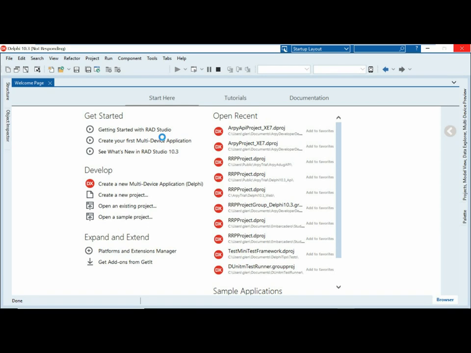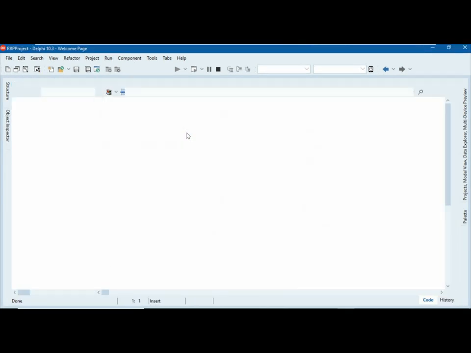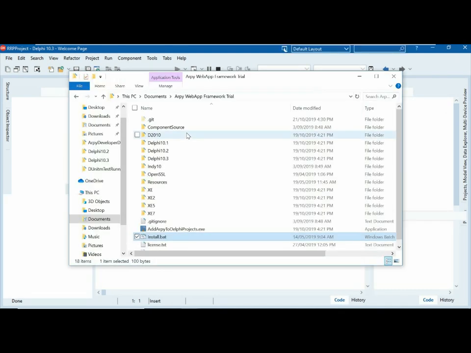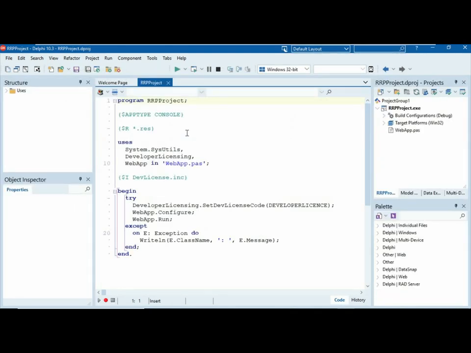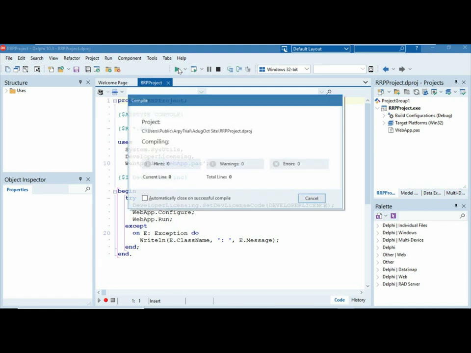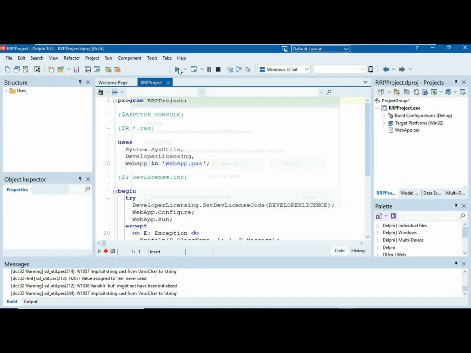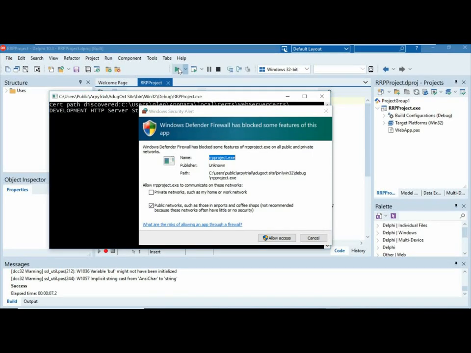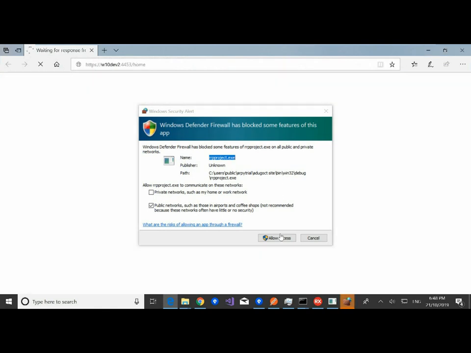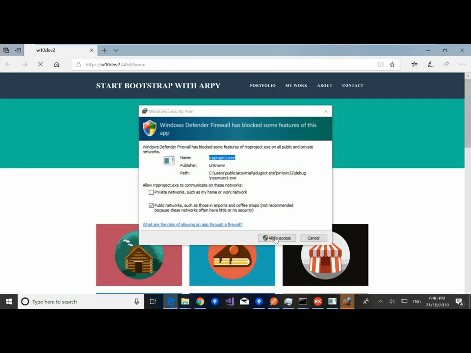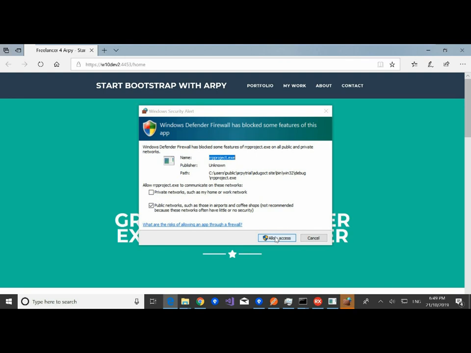So again, it's got a whole demo website inside there, so that's why it takes a moment to build. Okay, so there's my project. Now, if we want to start using our website, I'm just going to hit the compile button. And what it's doing, it actually deploys everything for you too. So first thing it's come up and says, hey, here's a new application. Windows are going to block it. And we get this website up straight away.